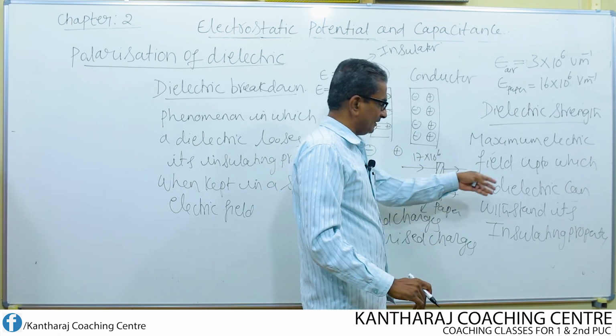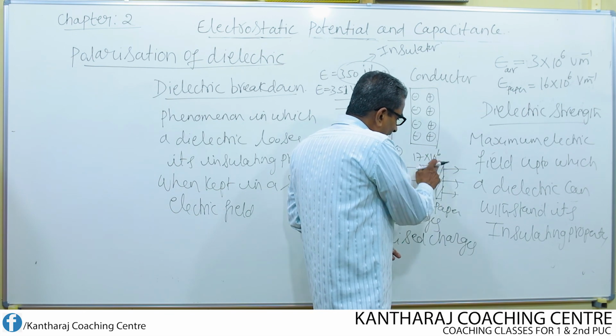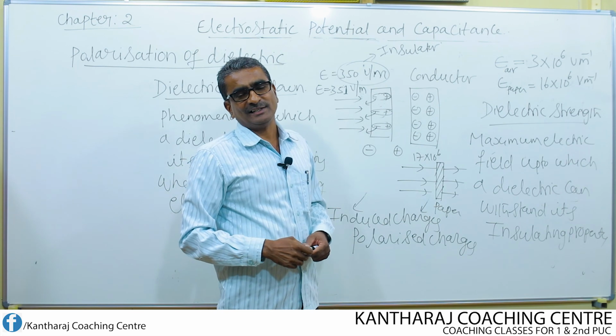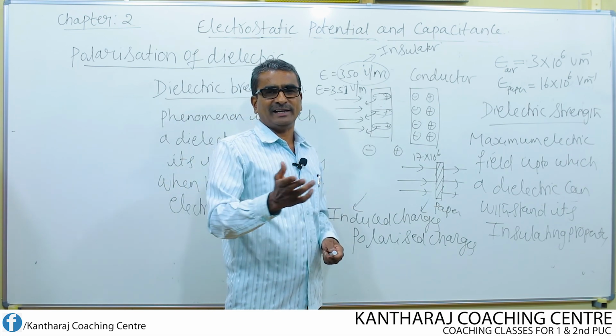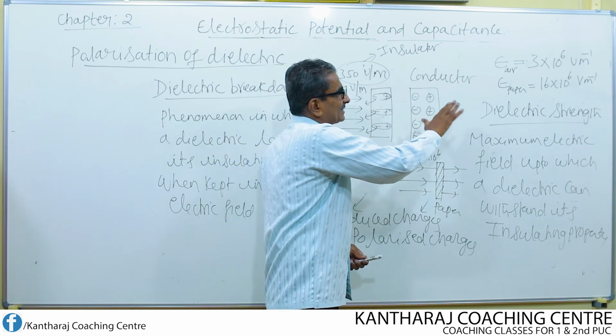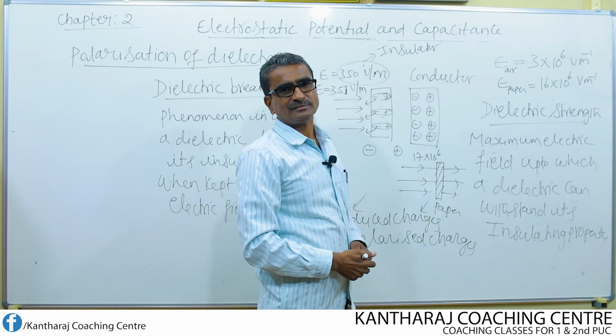This electric field will make the paper behave like a conductor, just as a metallic wire behaves. So the dielectric strength varies from substance to substance.